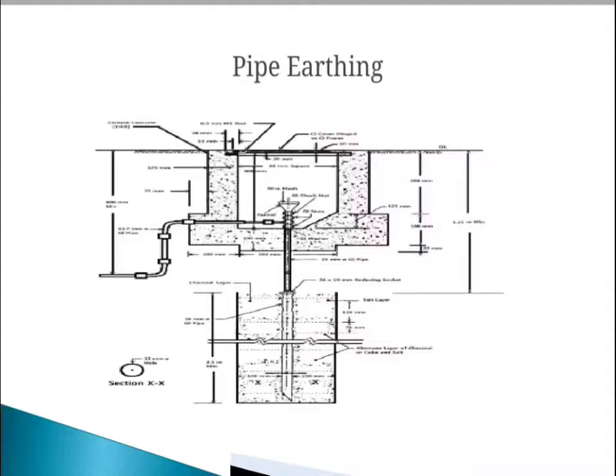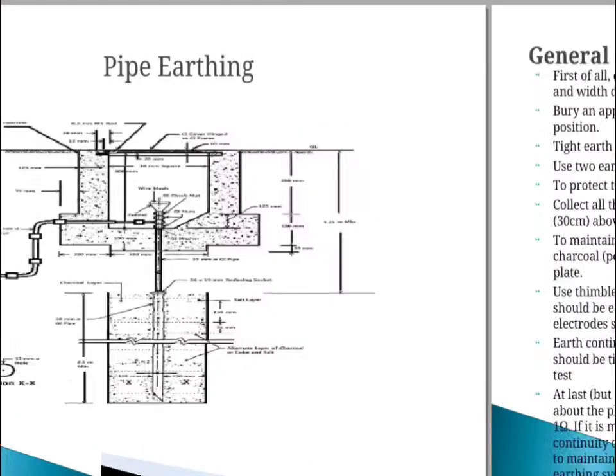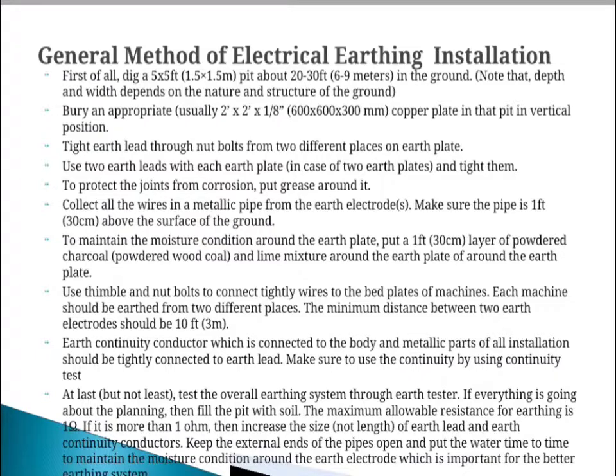The moisture of the soil will determine the length of the pipe to be buried, but usually it should be 4.75 meter. Then we have to discuss the general methods of electrical earthing installation. In that, first of all, dig a 5 by 5 feet pit about 20 to 30 feet deep in the ground, and the depth and width depend upon the nature and structure of the ground.